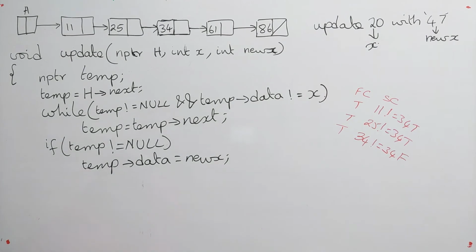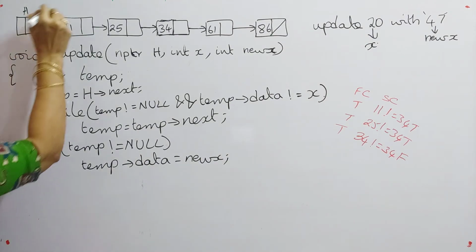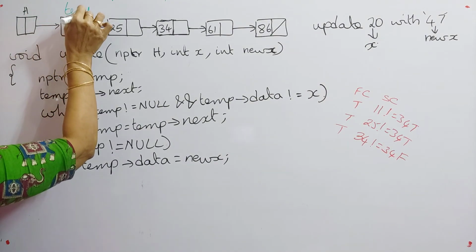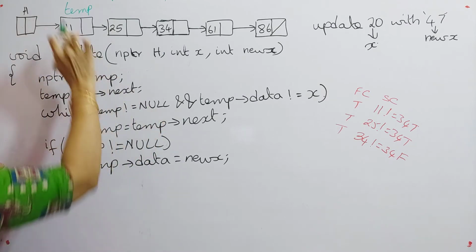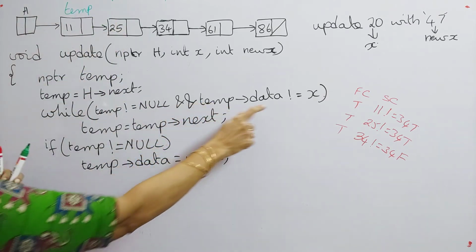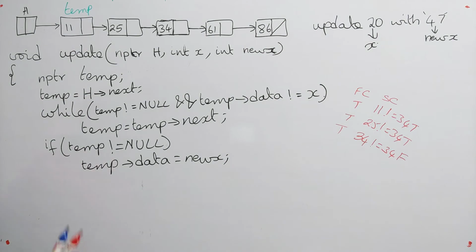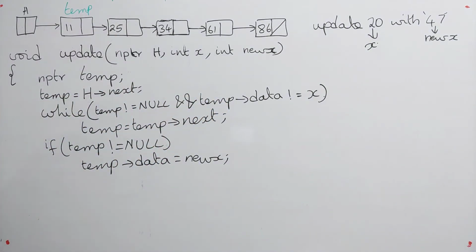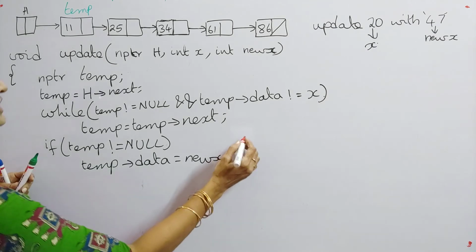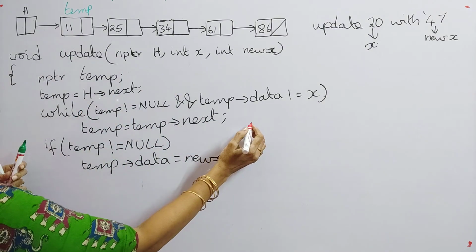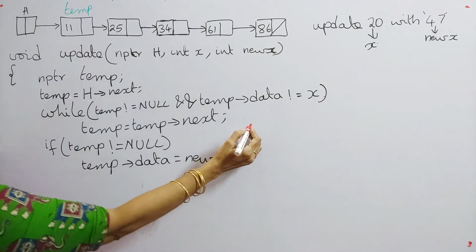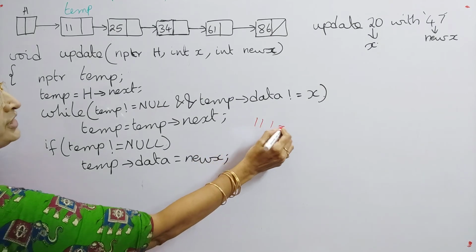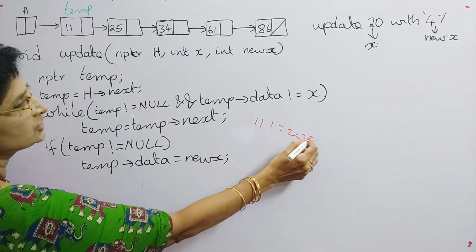Now again I will start from temp here. Temp not equal to null. Condition is true. What is temp data? Temp data is 11. 11 not equal to 20. Condition is true.